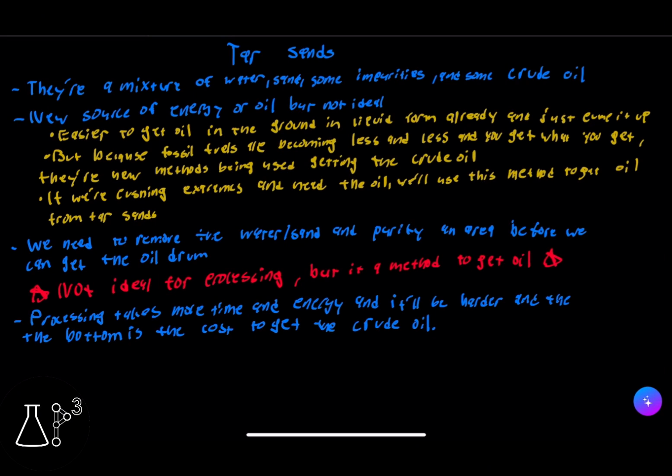Now, we need to remove the water and the sand and impurities and purify the area before we can get the oil drum. It's not ideal for processing, but it's a method to get the oil. And processing takes more and more time, and it gets harder. The bottom line is we need to think about the cost to get the crude oil as we're doing the process, because it takes longer and it takes more time and energy.